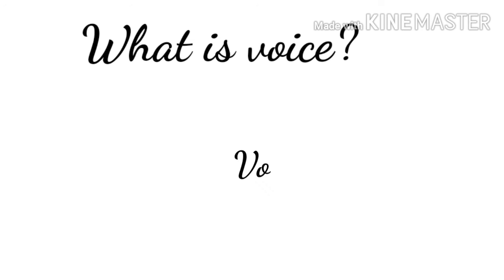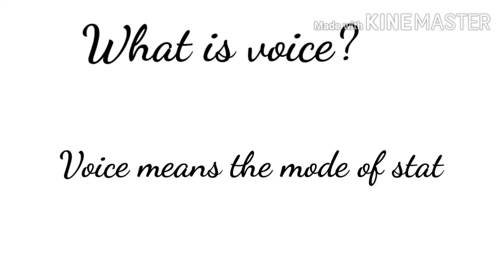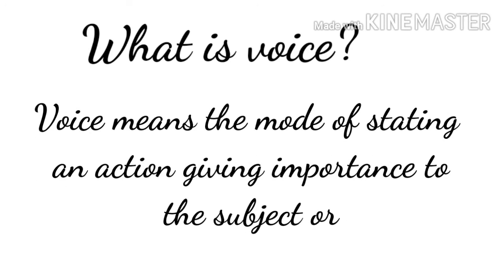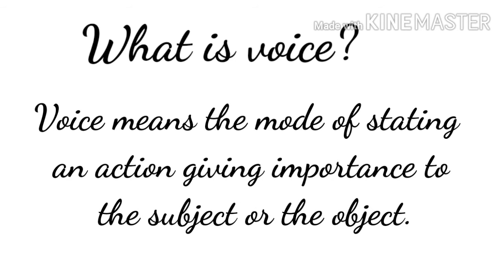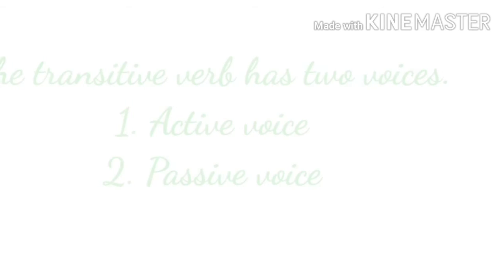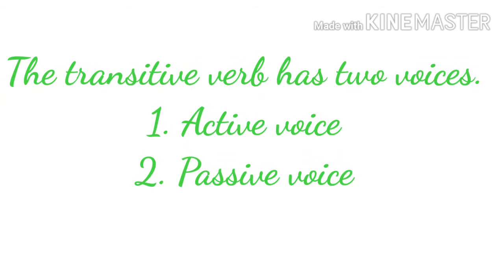What is voice? Voice means the mode of stating an action giving importance to the subject or to the object. Let's understand in detail. A verb which takes a direct object is a transitive verb. For example, the man killed the snake. Here, snake is a direct object, so killed is a transitive verb. The transitive verb has two voices, active voice and passive voice.